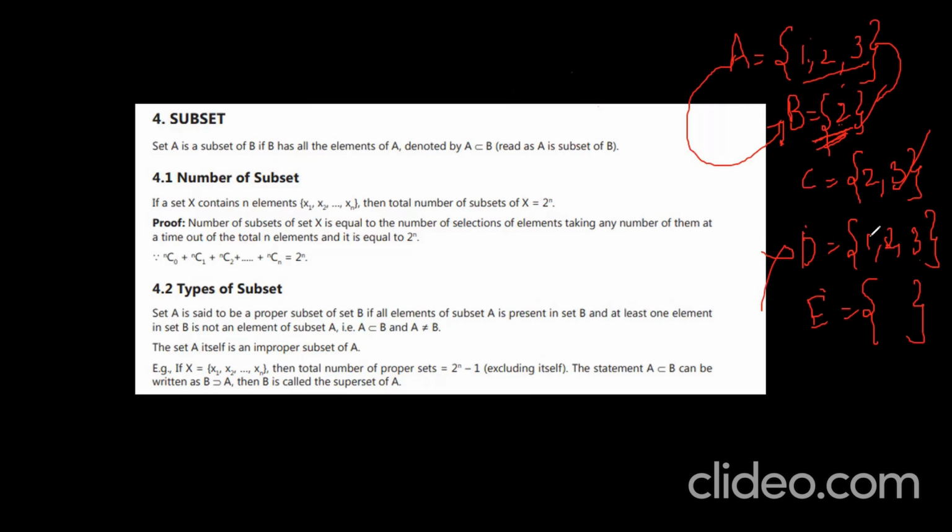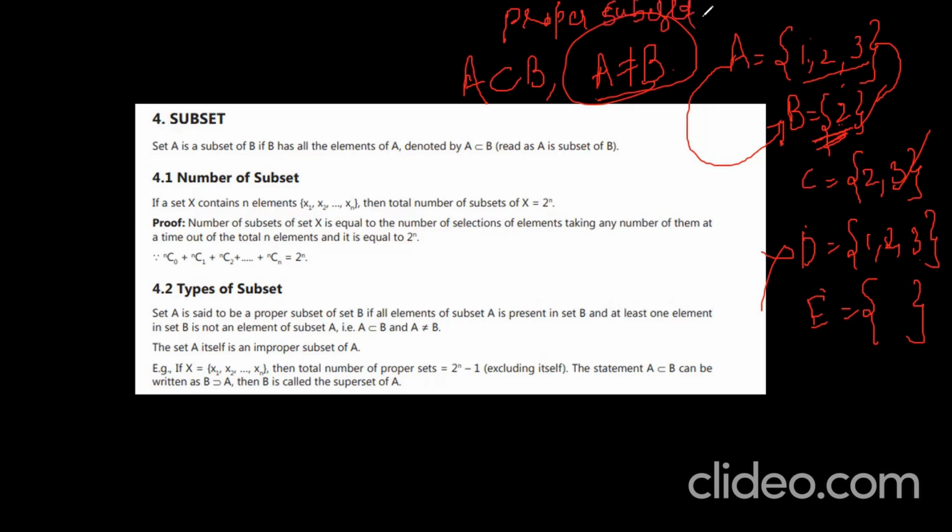Yes or no? This is not a proper subset, because what is the proper subset definition? A is said to be a proper subset of B if A is a subset of B and A is not equal to B. A is never equal to B. If A is a subset of B and A is not equal to B, then that set can be called a proper subset. Okay, got it? Proper subset.